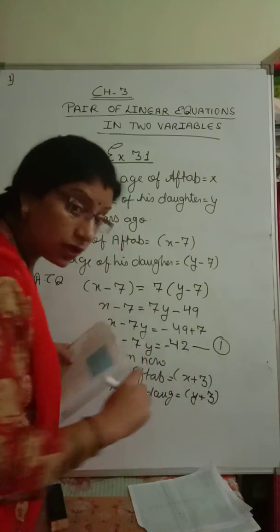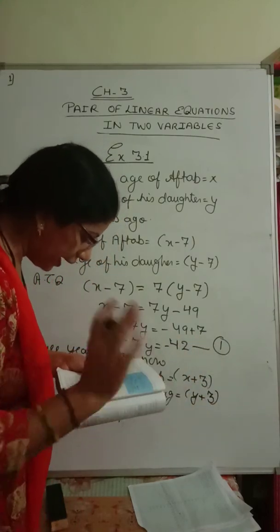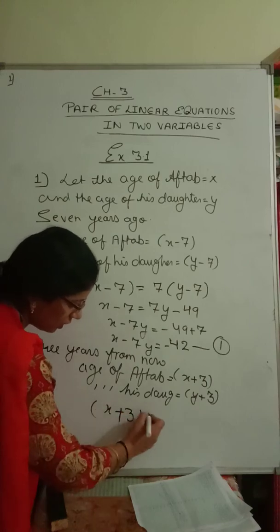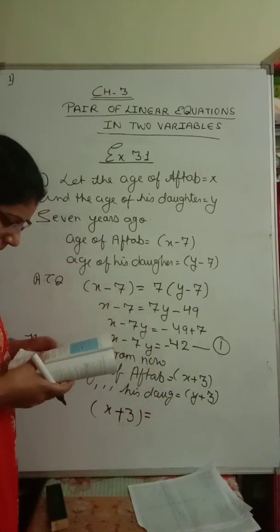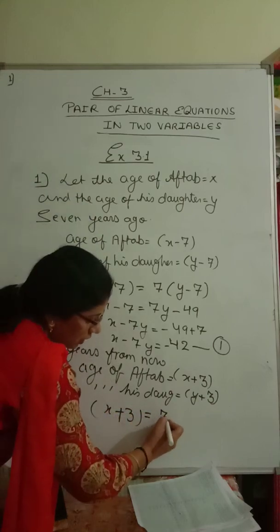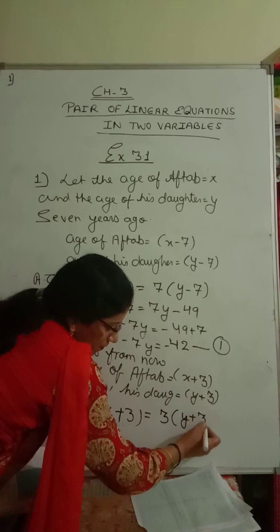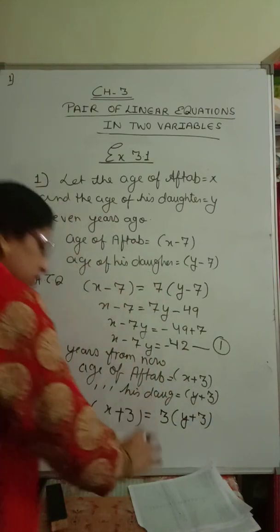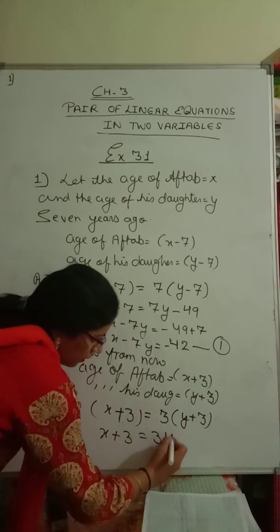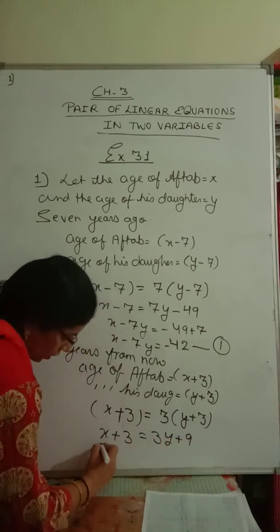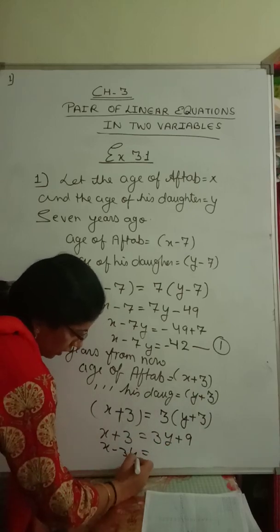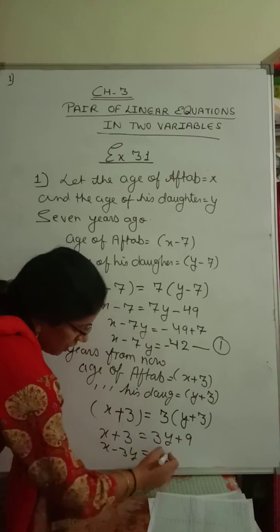Now what are they saying? 3 years from now I shall be, that means Aftab will be x plus 3, I shall be 3 times as old as you will be then. Okay, so this we have to solve. So that means x plus 3 equals 3 times y plus 3, that is 3y plus 9. So x minus 3y, 3 I am sending to that side, so 9 minus 3, 6. This is the second equation.